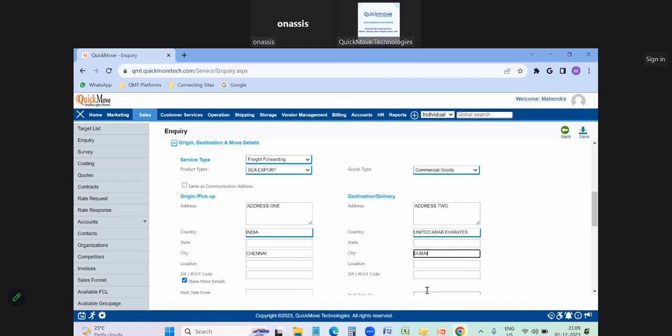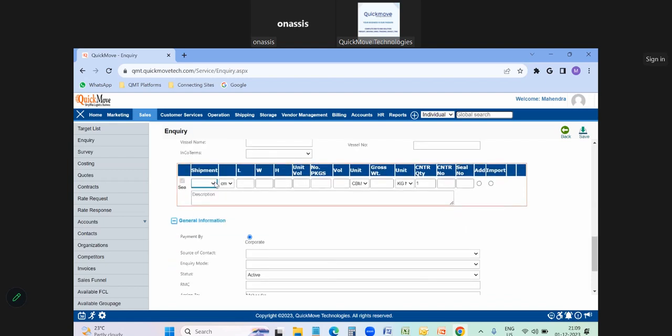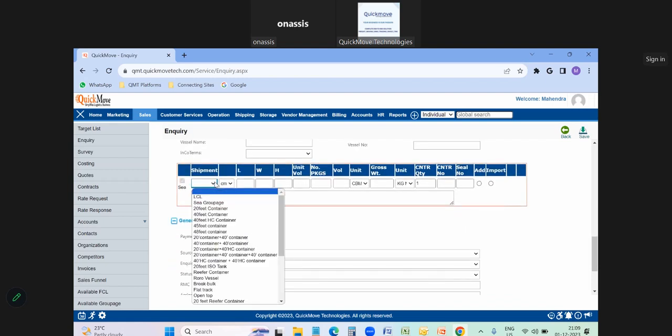Once I input the origin and destination address details here, then I can select the shipment type, like what exactly the customer requires, whether he is looking for LCL, sea groupage, 20 feet container, 40 feet container. So we have those options. The software supports multi-container also. That is also available. For example, if the customer requires 120 feet container, 140 feet container, we have those options also. Sea groupage means consolidation, which is also available in the platform.